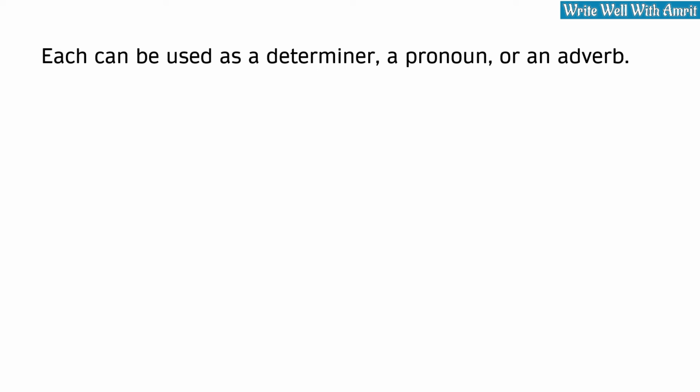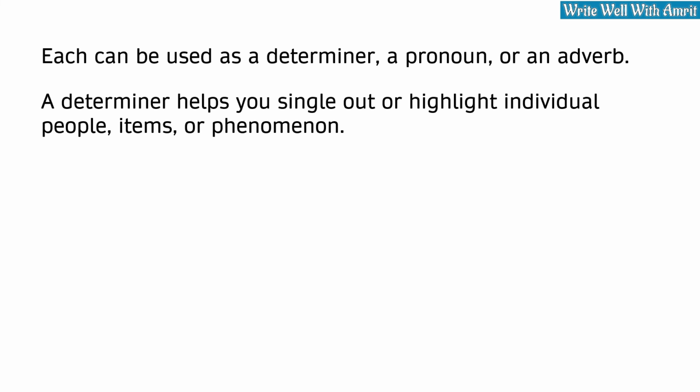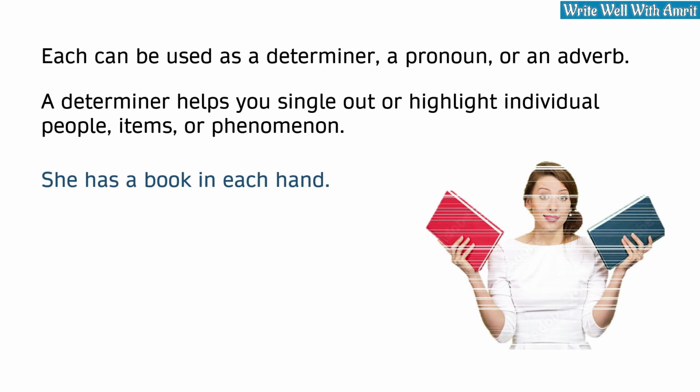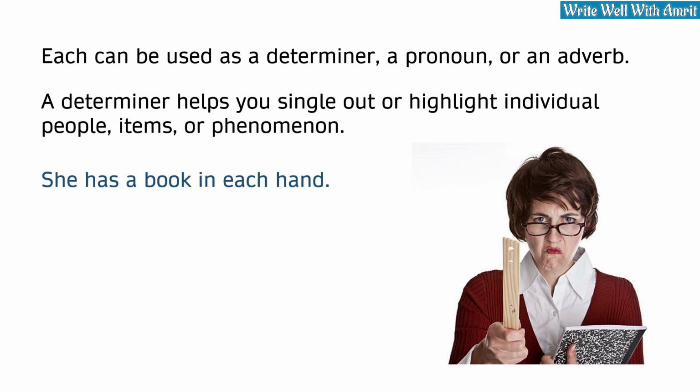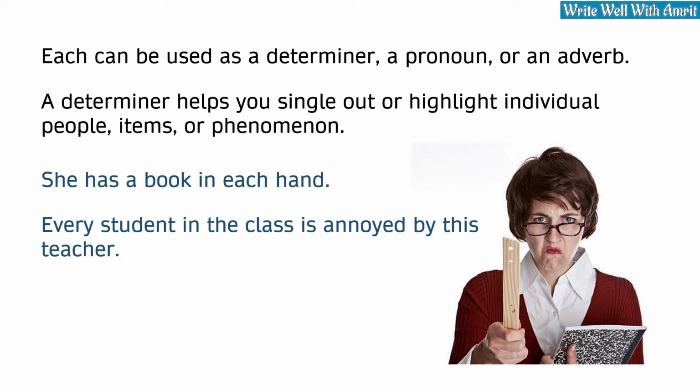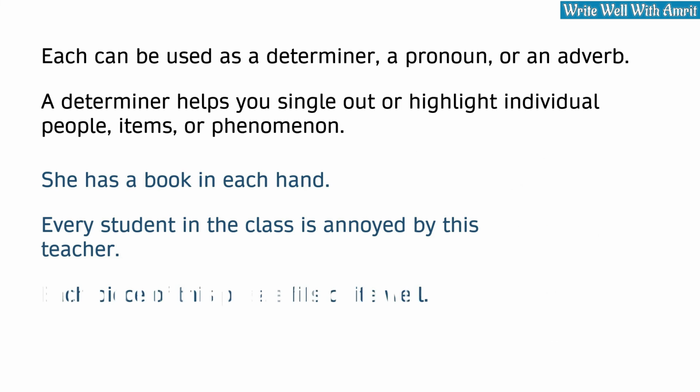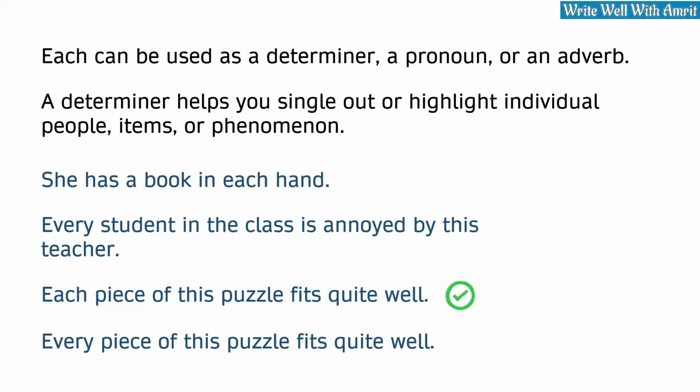As is the definition of a determiner, it helps you single out or highlight individual people, items or phenomenon. For example, she has a book in each hand. Similarly, every is also a determiner. For example, every student in the class is annoyed by this teacher. Similarly, as an example of each being a pronoun, you can see this sentence. Each piece of this puzzle fits quite well. Similarly, every piece of this puzzle fits quite well. Both the sentences will do.